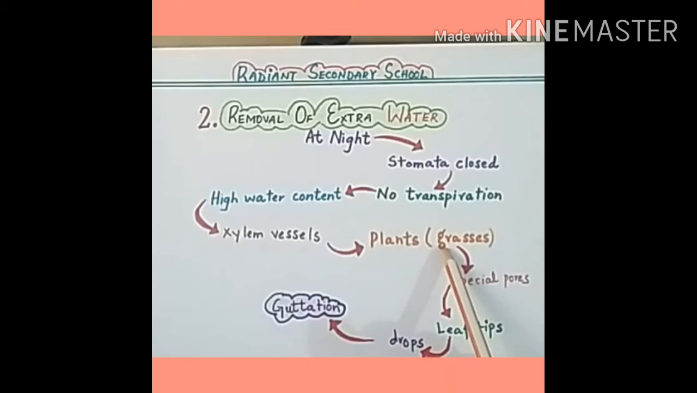Some plants like grasses have special pores on their leaf tips or edges. From the xylem vessels, this water reaches the leaf tips or edges and forms drops. The appearance of these drops on leaf tips or edges is called guttation. Remember students, guttation and transpiration both are different. Transpiration is the loss of water through the plant surface in daytime, while guttation is the appearance of drops of water on leaf tips or edges.